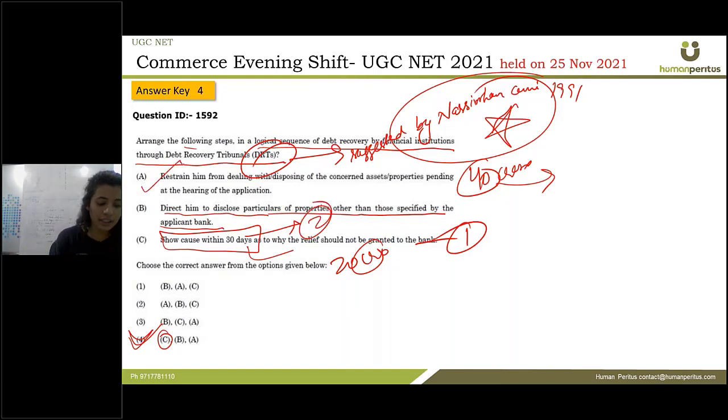And third, they are restraining companies from dealing with and disposing of the assets and properties pending the hearing of the applications. They can't sell those properties which they are now mentioning here in the disclosure.